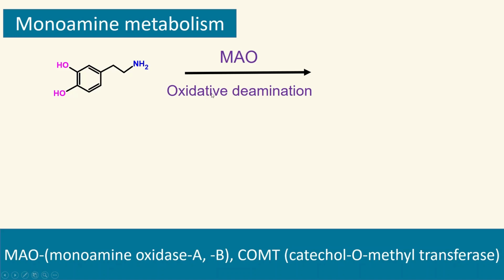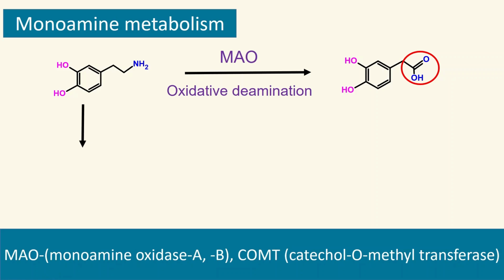MAO does an important reaction that's a very frequent question in the exam. The big point for the exam is the name of that MAO reaction, which is known as oxidative deamination. Oxidative deamination is a big one for the exam. So the MAO enzyme catalyzes that reaction: the amine group is eliminated, deamination, and then this carbon becomes oxidized to the acid. So this transformation is known as oxidative deamination.